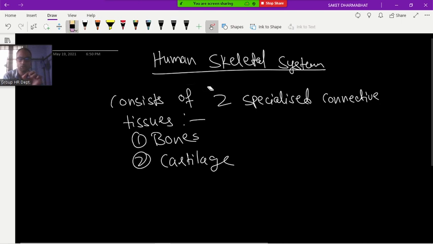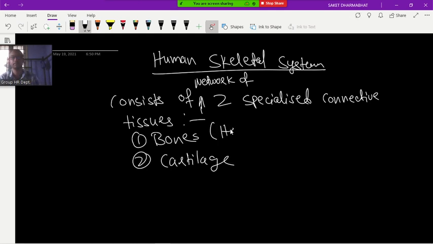Actually, here I should have written: consists of a network of two specialized connective tissues, that is bone and cartilage. So bone is hard, but cartilage is pliable.